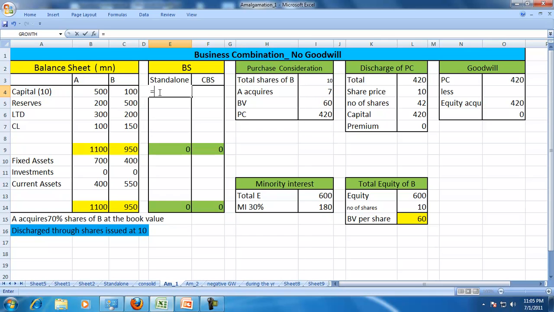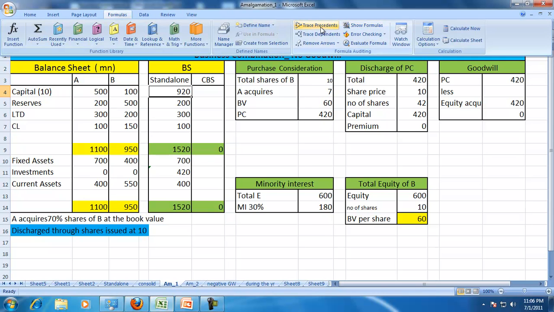Let us first prepare the standalone. So A's balance sheet will show 600 plus the capital which has been issued, no change in the reserves, no change in the long-term debt, no change in the current liabilities, the fixed assets no change, investment will appear at the purchase consideration, and no change on the current assets, because you have not paid through cash.